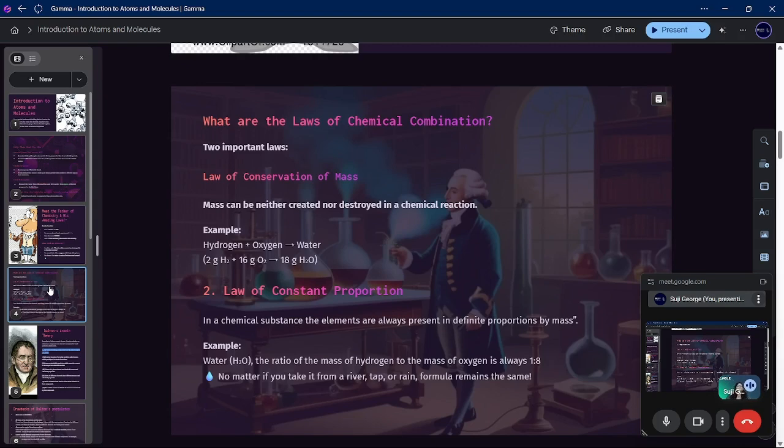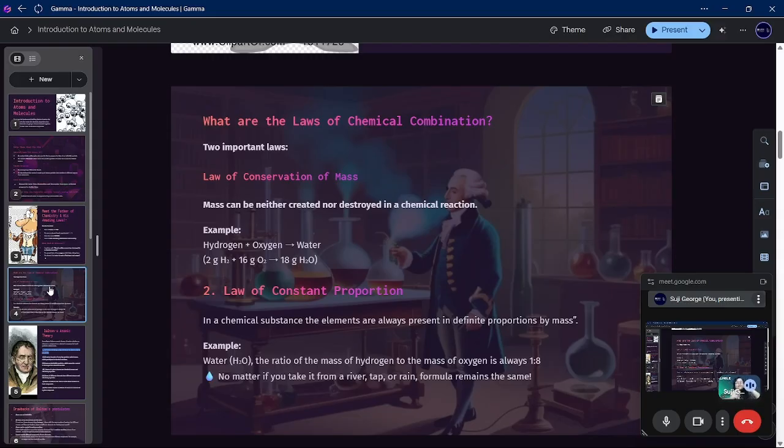Before the experiment and after the experiment, we weigh it, and he found that the water formed was exactly 18 grams. So mass is neither created nor destroyed in a chemical reaction.